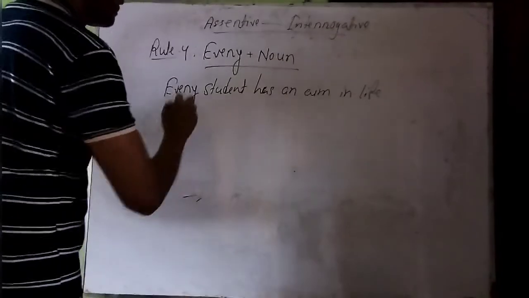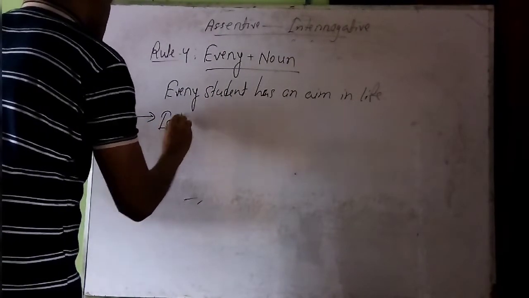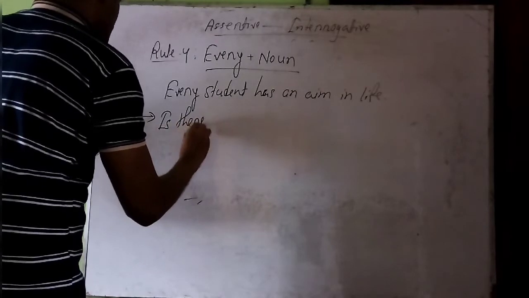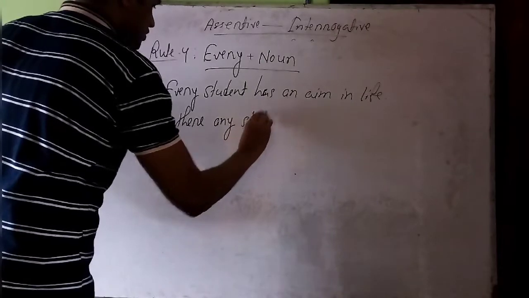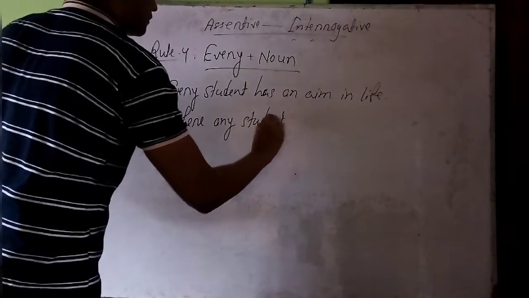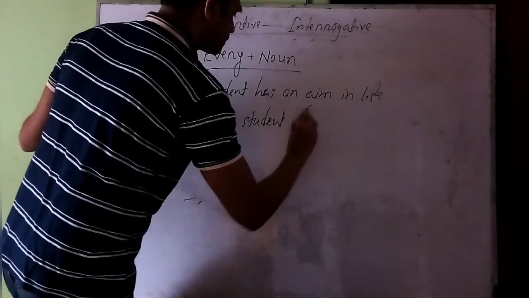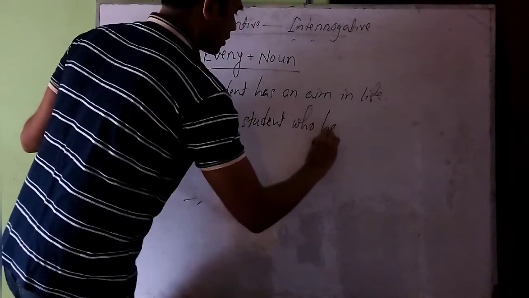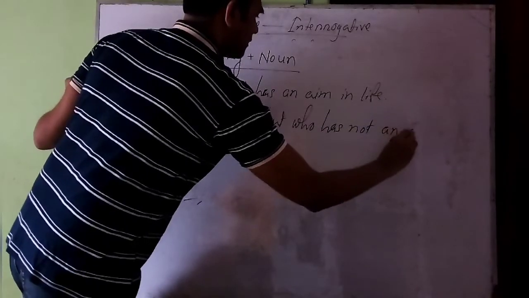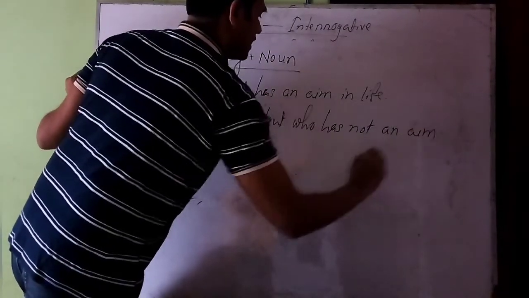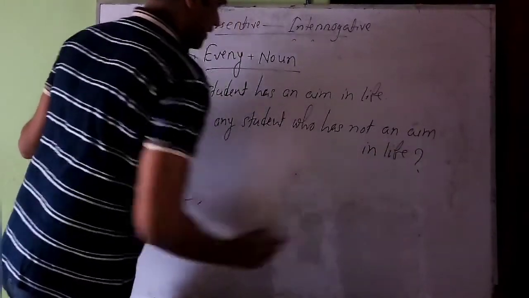Like the answer will be here. Is there any student then who has not an aim in life?